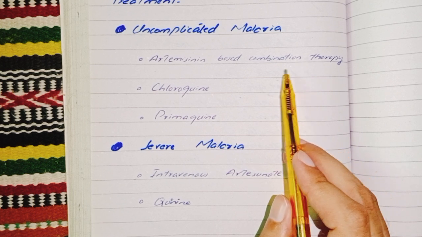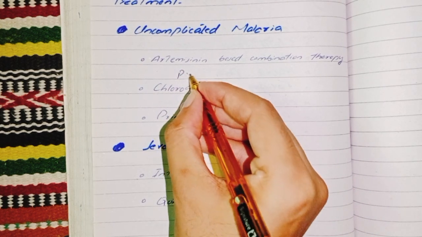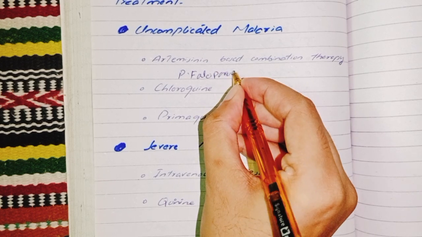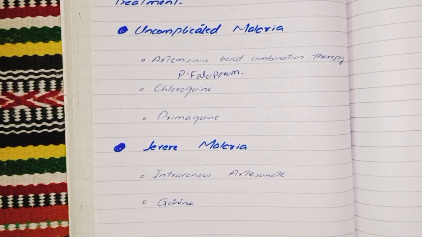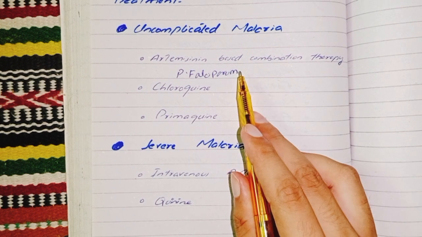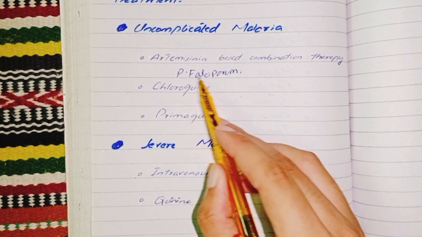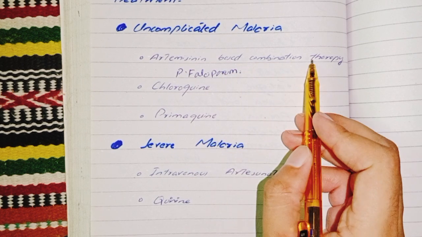Artemisinin is the first line treatment for Plasmodium falciparum malaria. It combines artemisinin derivatives with another anti-malarial drug to reduce the risk of resistance. It is a first line choice for Plasmodium falciparum.